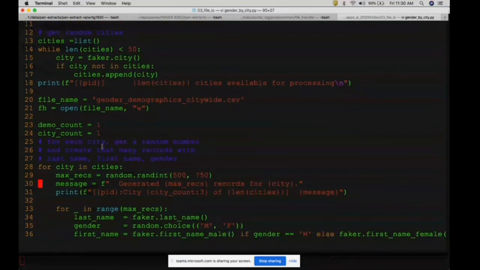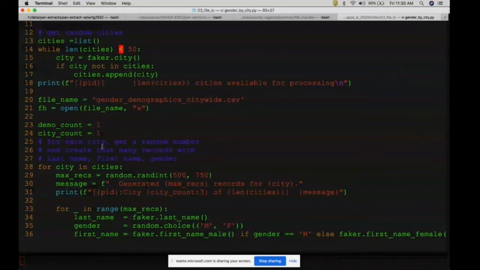Here we create some random cities. We create a variable called cities, and while the length of cities is less than 50, I'm trying to create 50 random cities. Since Faker uses a list of existing cities, it is possible that it might give me the same city name.